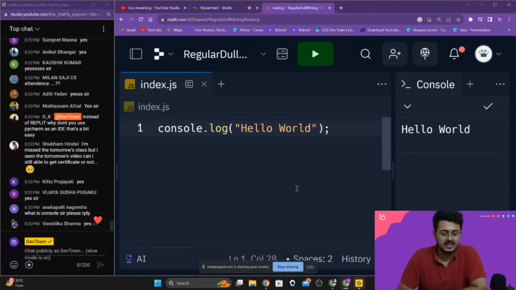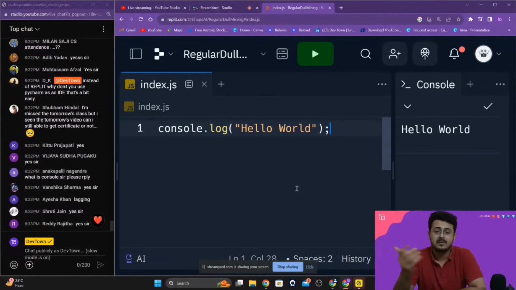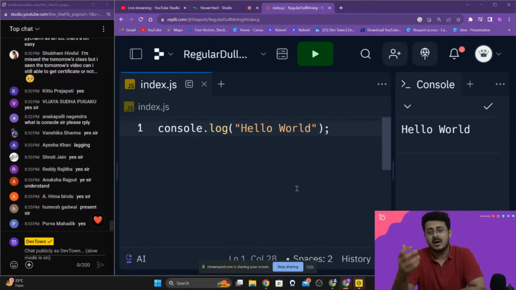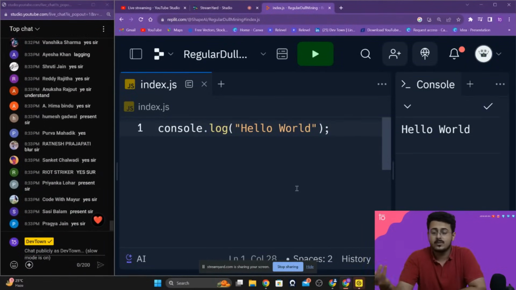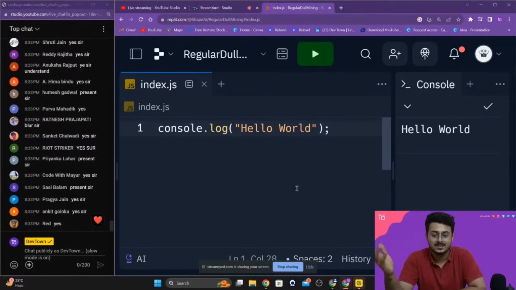That's a little bit easy. The reason why we are using an online code editor is due to the fact that many students don't have a laptop, so they might have to do it from their mobile phones. This particular website, Replit, can be accessed using mobile phones, and then every single student will be able to code. That is the reason why we are using Replit, just revising stuff for you guys.